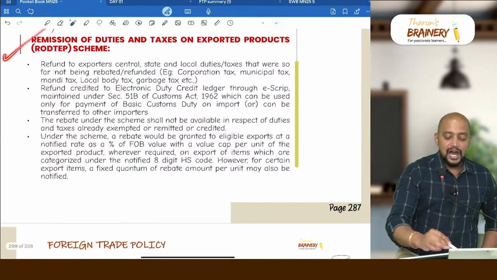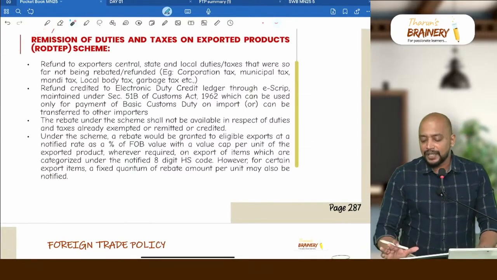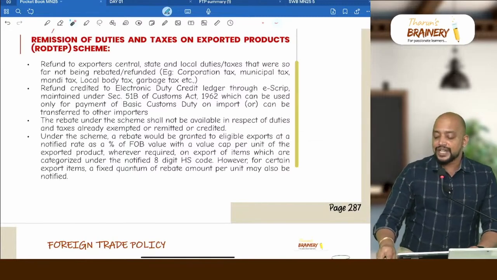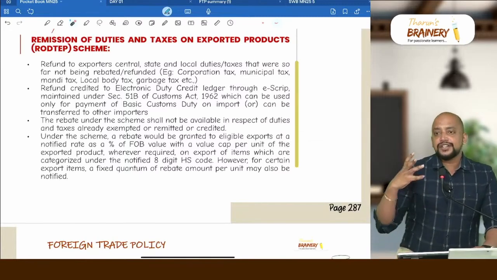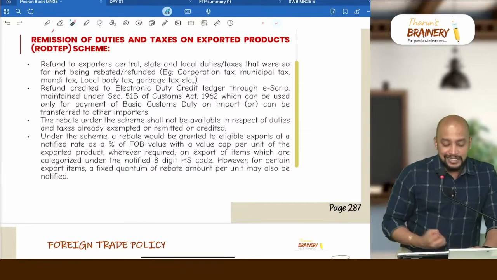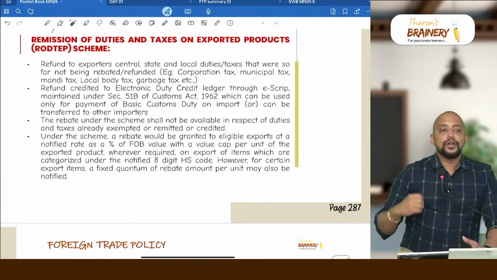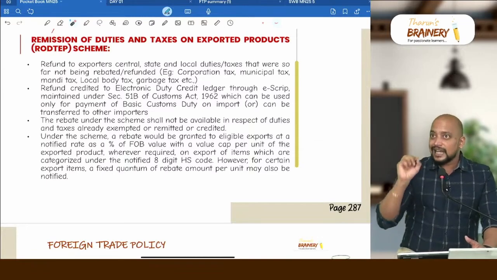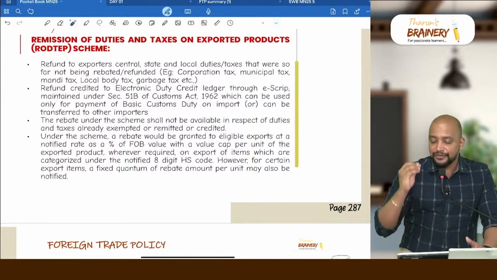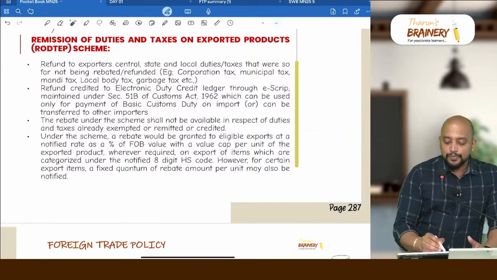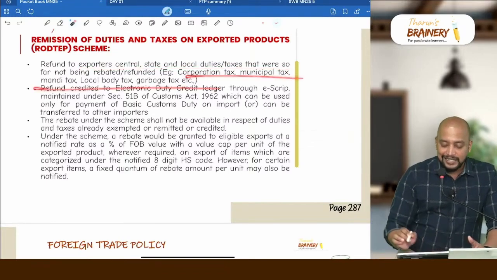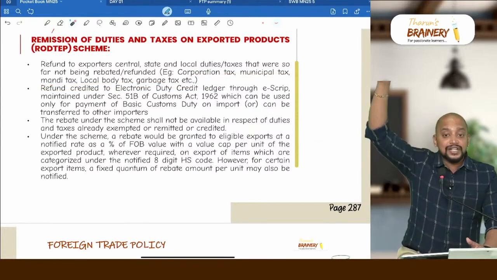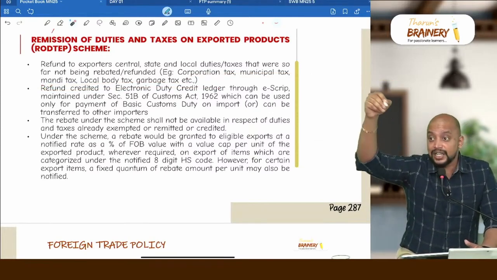Then this last, RODTEP scheme. So simple. In this RODTEP scheme, what will happen? You are manufacturing some goods in India, and when you are manufacturing some goods in India, you are paying some local taxes. When you are exporting those goods, whatever local taxes that you have paid, you will not get any relief. So that's why a percentage of FOB value of your export they will be giving to you as an incentive. Refund to exporters, so certain local taxes like corporation tax, municipal tax, etc. And this refund will be given to us in the electronic duty credit ledger.